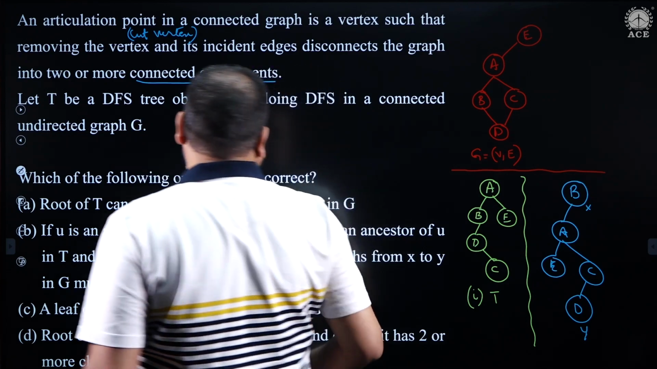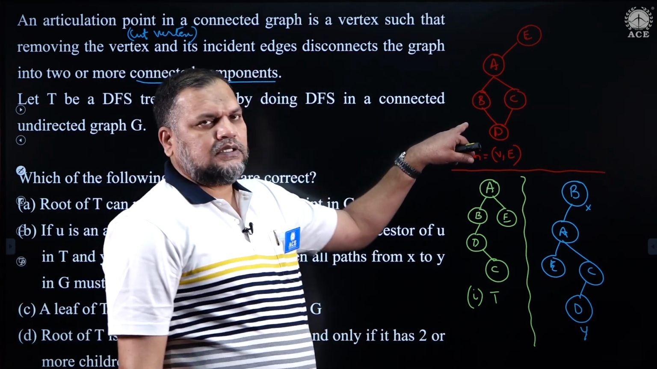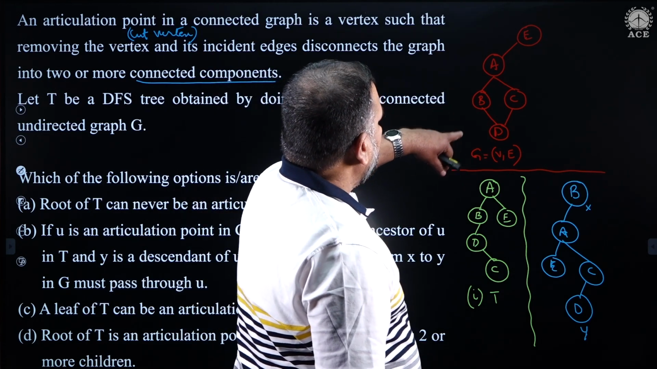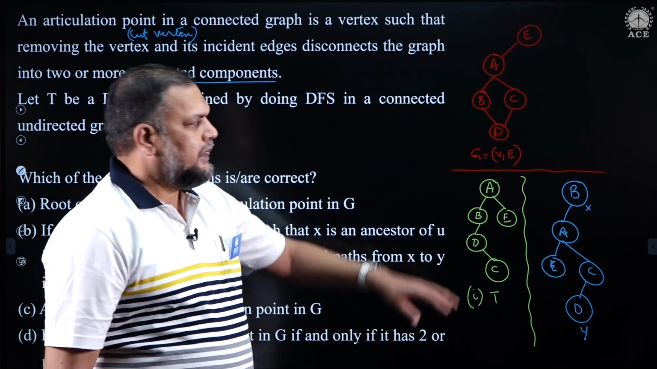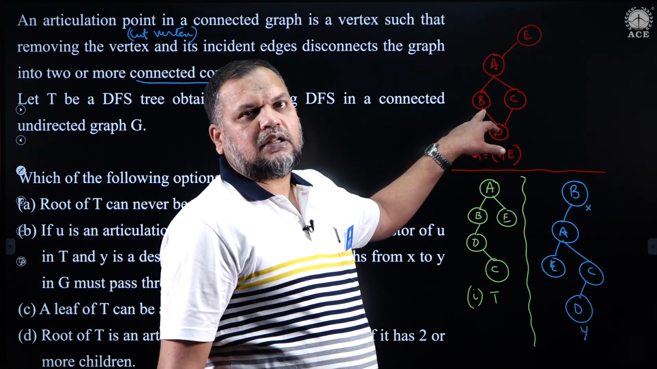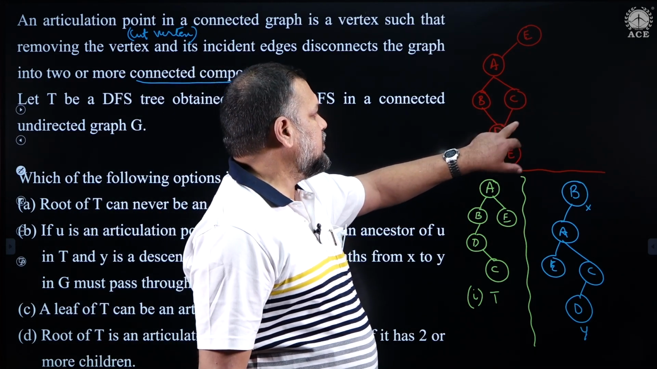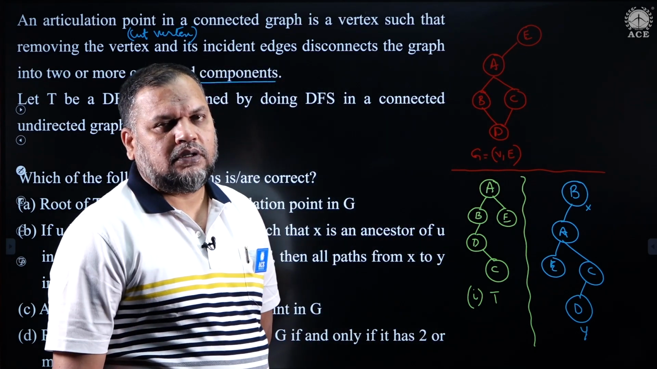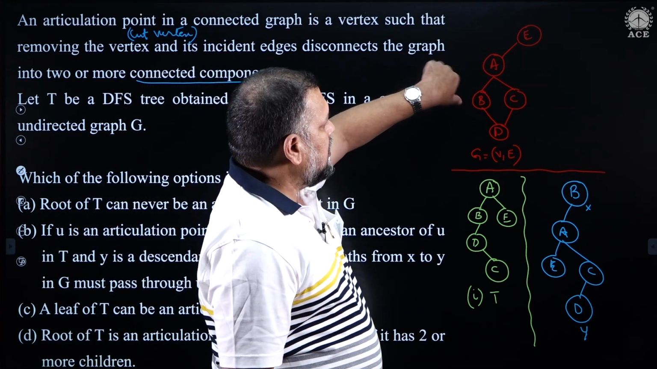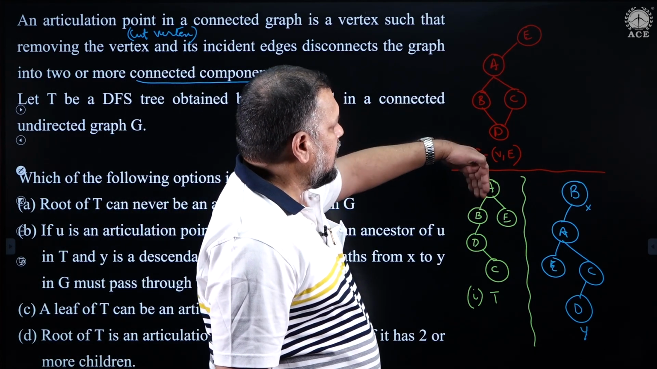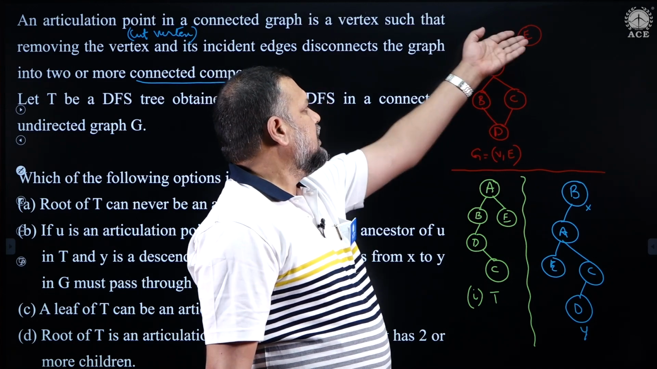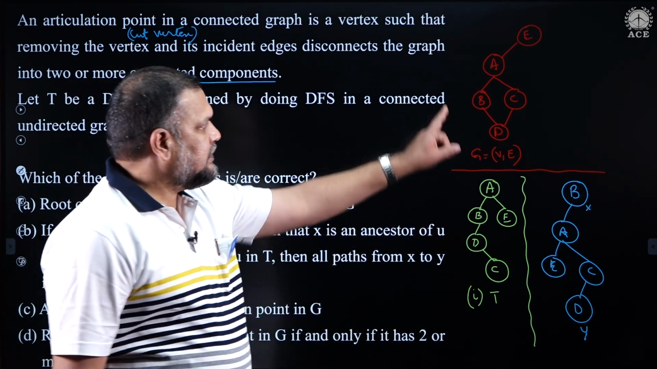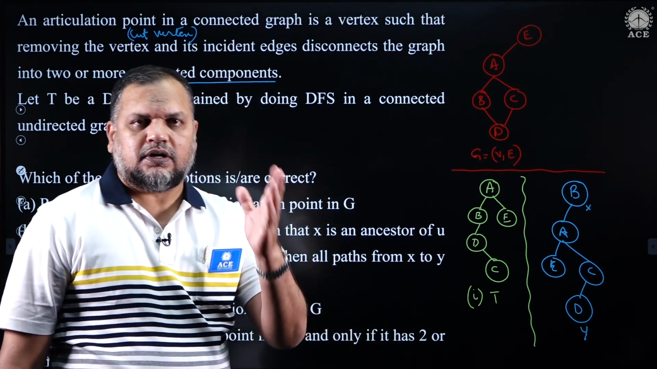Before I proceed to the question, for example, consider this graph G, a connected undirected graph. What are the articulation points in this? B is not an articulation point, C is not, D is not, E is not, but A is an articulation point. Why? Because if I remove A along with its edges, I get one component to the left, B, C, D, and the other to the right, which is E. So, in this graph A is a cut vertex.